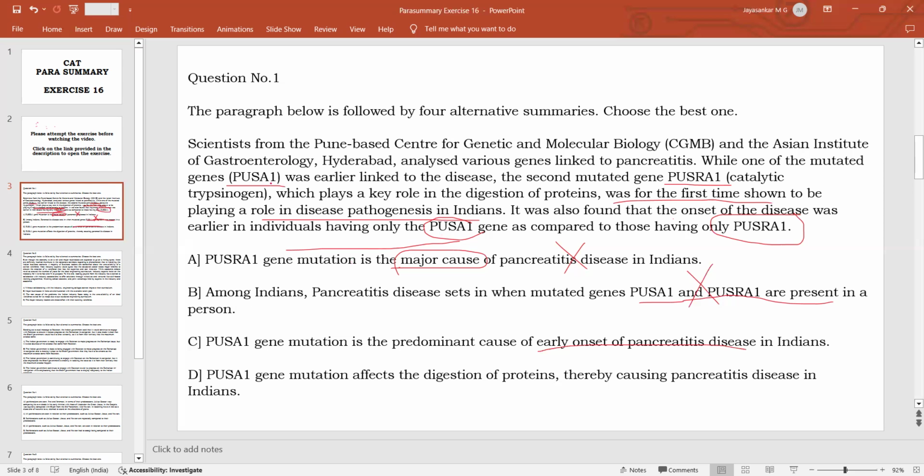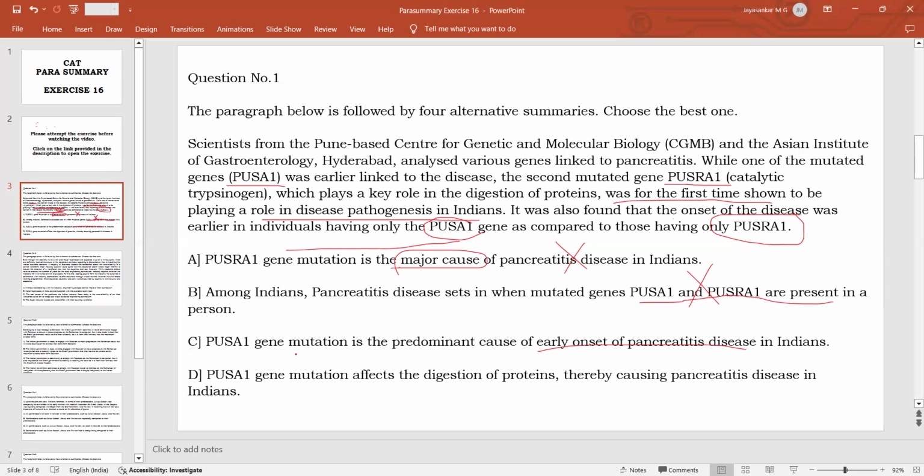We know that PUSA1 is already a cause of pancreatitis, and furthermore, the early onset of pancreatitis is because of PUSRA1. So from this we can say PUSRA1 gene mutation is the predominant cause of early onset. Yes, it's a good statement. This is not having any contradictions or variations from what the passage is saying.